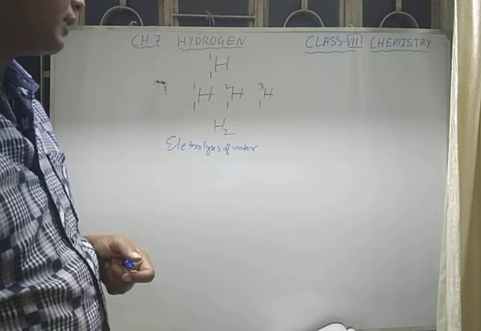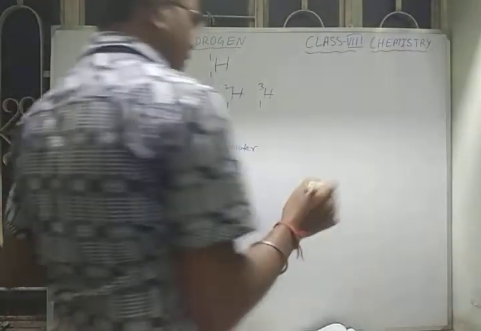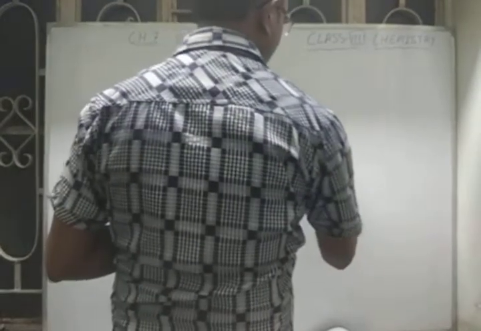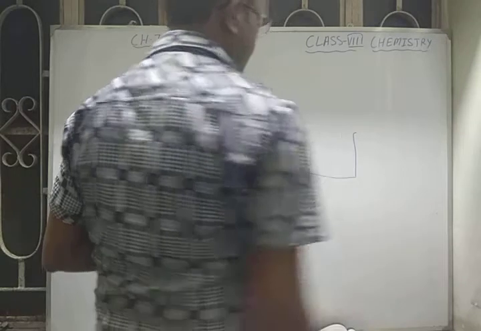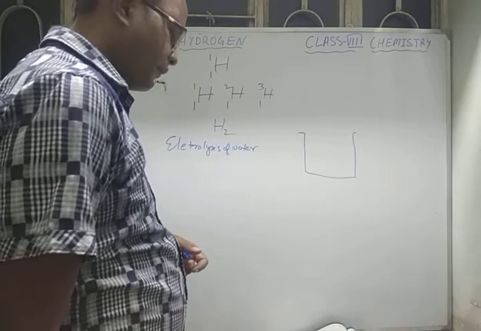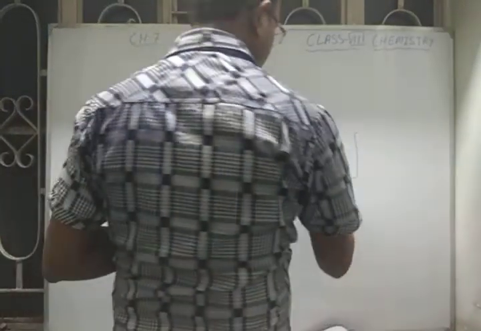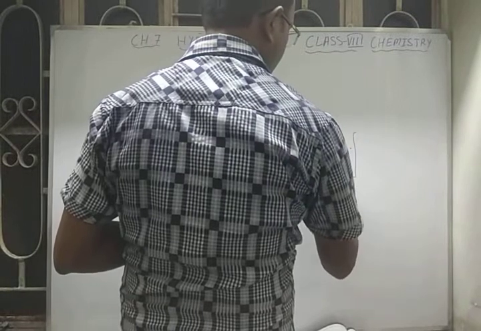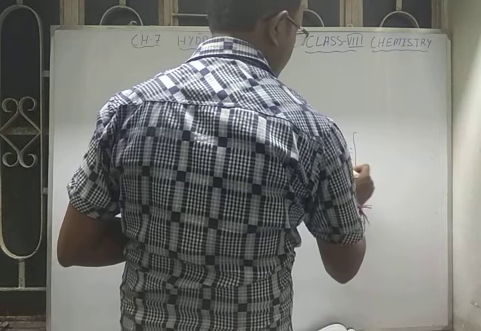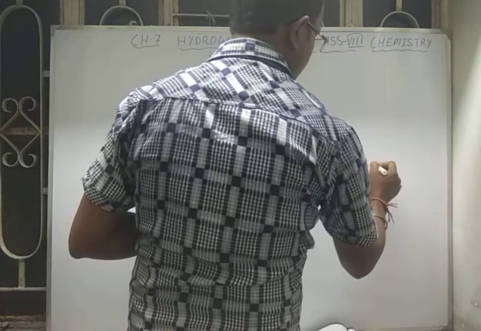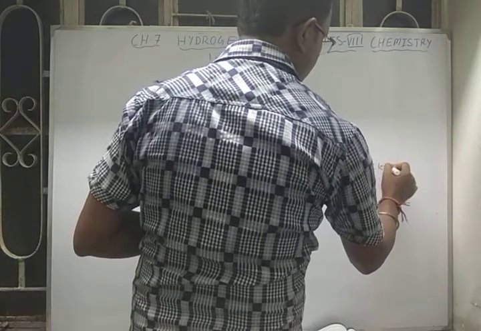For this electrolysis process, what we have to do is take a container that is called an electrolytic cell. Here we have to put the acidulated water that will act as an electrolyte. So this we call the electrolyte.